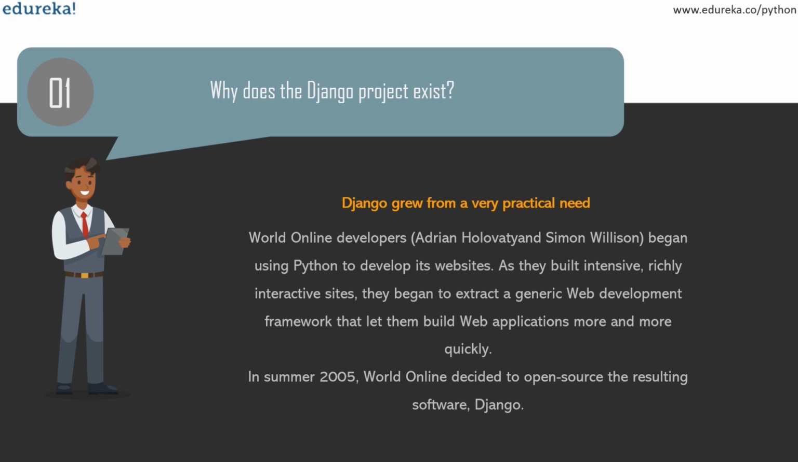The World Online developers ditched PHP and began using Python to develop their website. As they built intuitive, richly interactive sites such as Lawrence.com, they began to extract a generic web development framework that let them build web applications more and more quickly. They tweaked this framework constantly, adding improvements over 2 years. In summer 2005, World Online decided to open source the resulting software, which is Django. Django would not be possible without a whole host of open source projects, that is Apache, Python, and PostgreSQL.